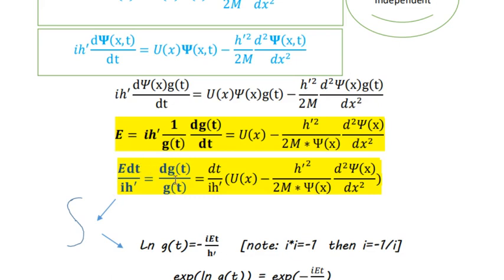After integration, because this is a derivative of g of t divided by g of t, its integration would be equal to the logarithm of g of t, and this equals the integration of the right side, because all of these are constant. This is constant, this is constant, and this is constant. So the integration of dt is simply t. But why do we have minus here and previously we had plus?